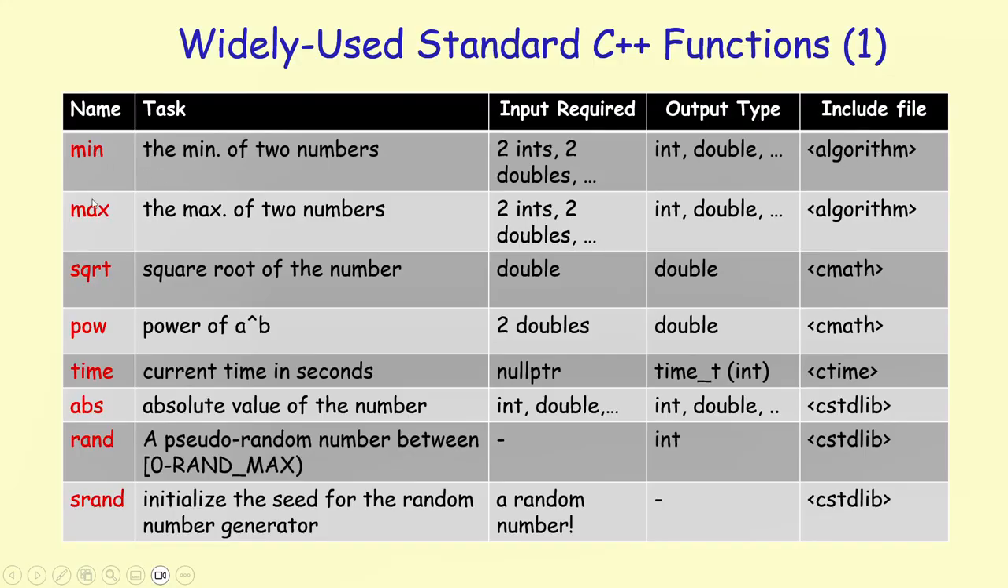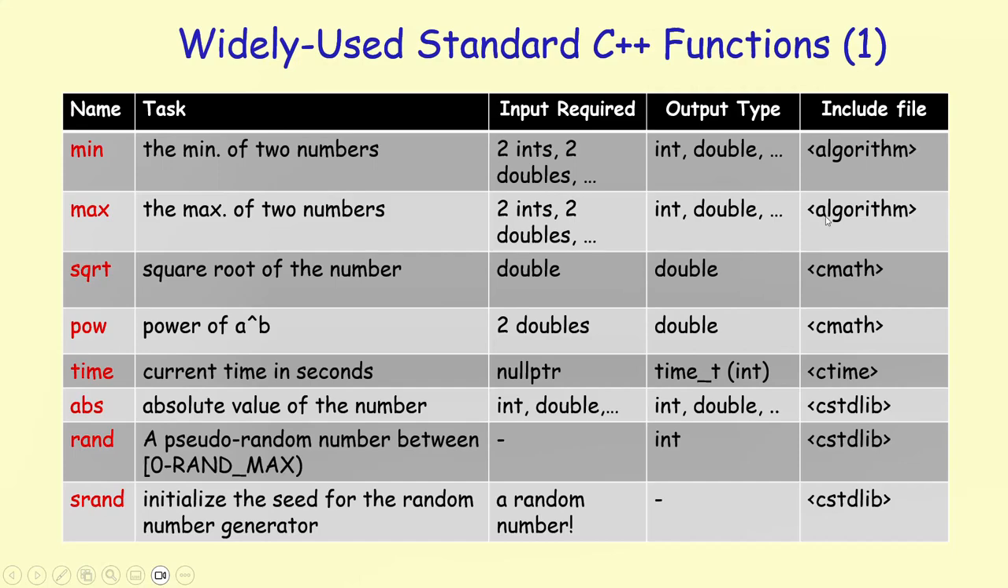So in order to use the minimum and maximum, you need to include the algorithm header at the top of your program. Obviously minimum takes two values, two integers, two doubles, etc., and returns the minimum of those two numbers. The maximum similarly takes two integers or two doubles or similar other data types and returns the maximum of those two numbers. Because these are related, they are put into the algorithms library.